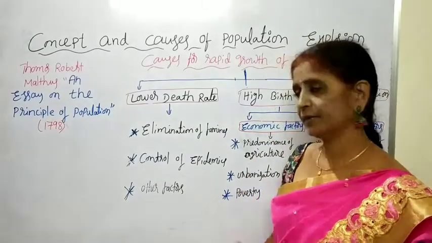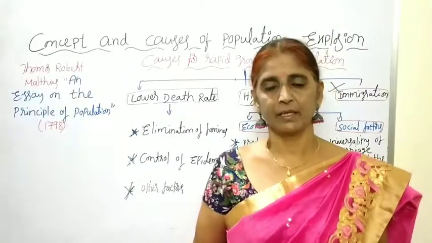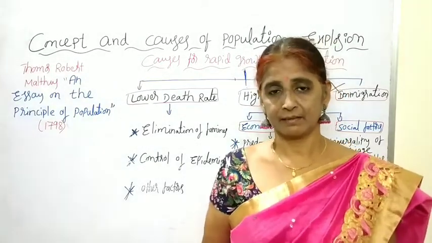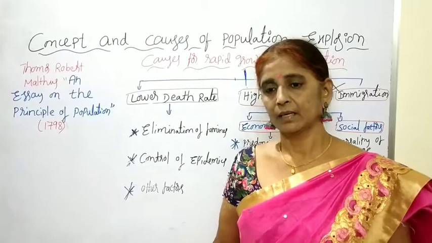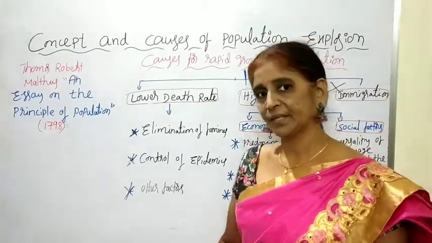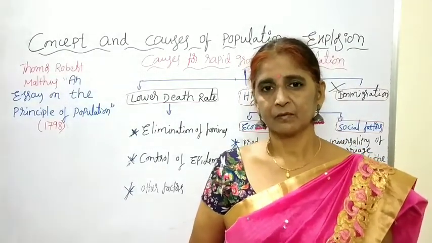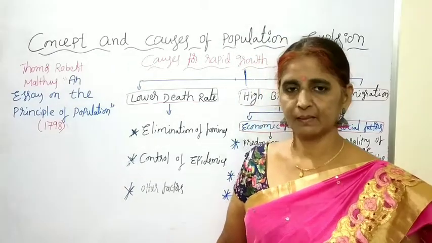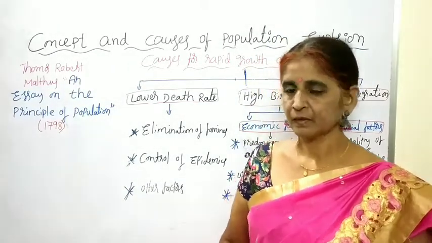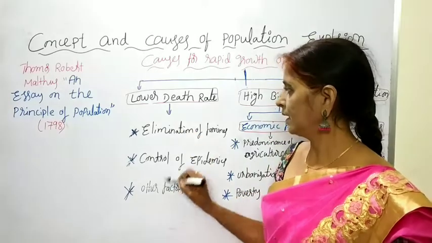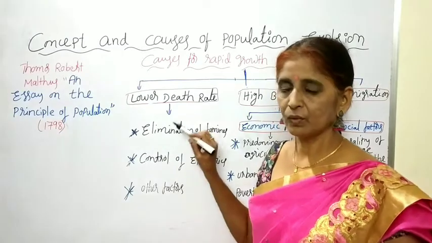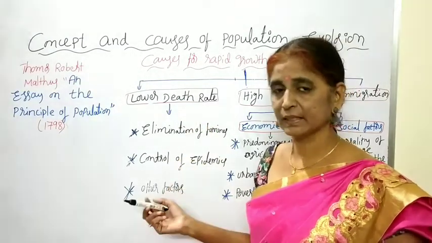Next one, other factors. What are the other factors? Providing pure drinking water, a better environment, better sanitation and hygiene, and availability of better education and health facilities. These improved the standard of living of the population, and that is the reason the death rate has declined. These are the reasons for the lower death rate in our India. So due to the lower death rate, the population is increasing.